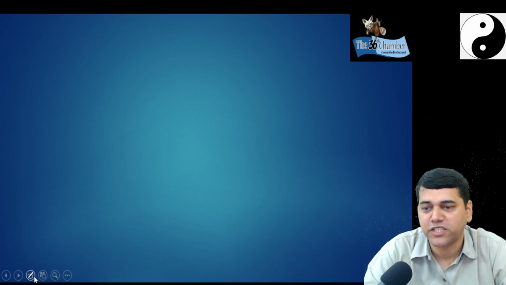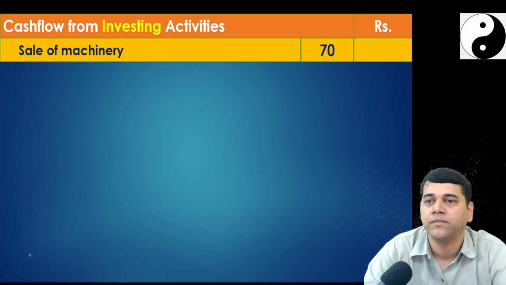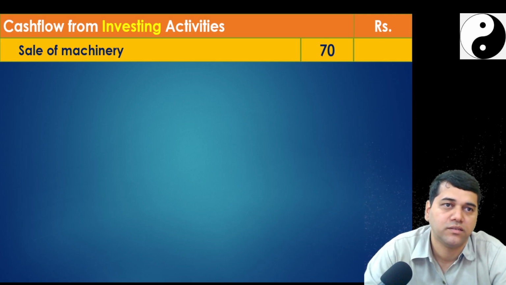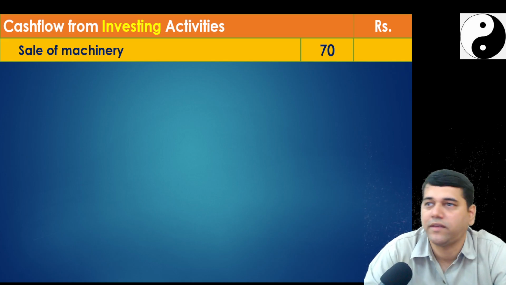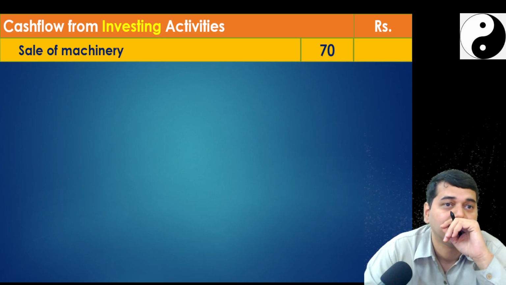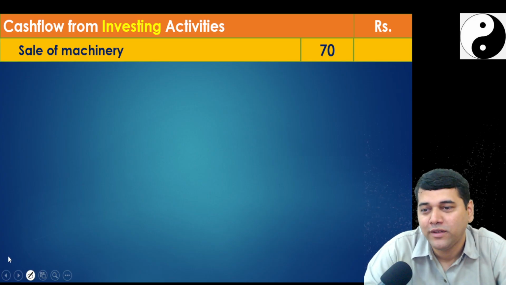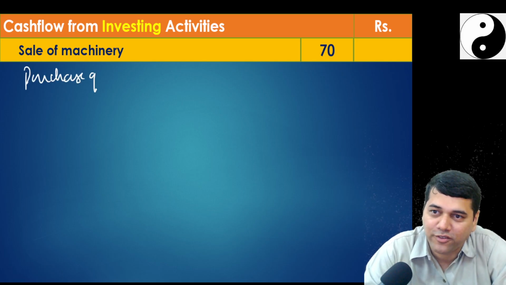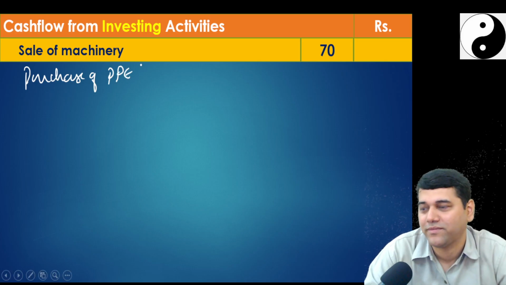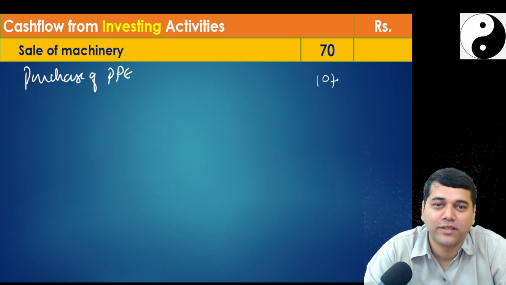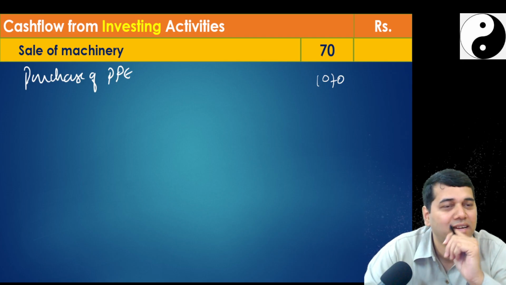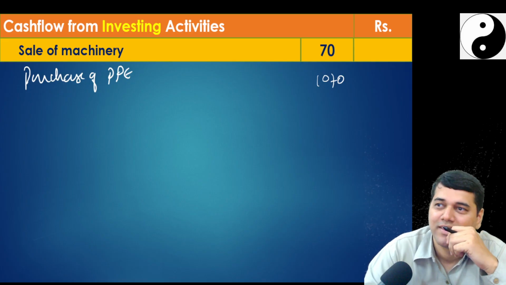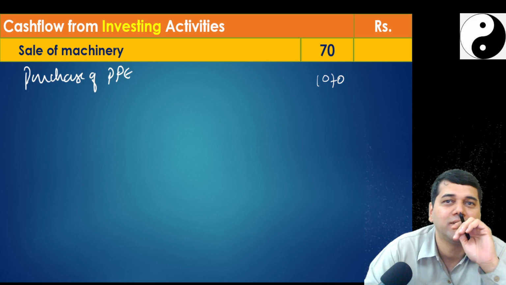Next is my investment activities, cash flow from investment activity. You got money from sale of machinery. Straight away they said 70. Then is there any item, you tell me? Purchase of PP is there. So I would like to know what is the amount of purchase of PP. Yesterday we have done this in some of the questions. 1070. Is there any other number? Everybody is okay with this number? 1070.